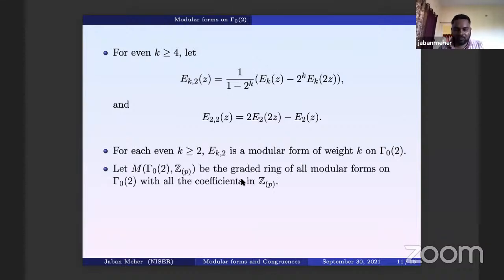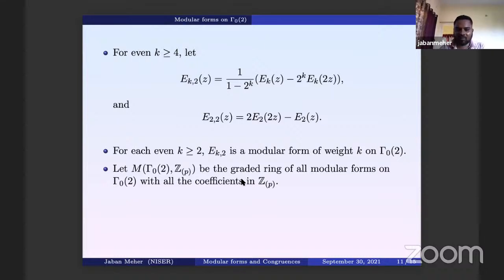The way we define it for SL2(Z), similarly we can define the graded ring. That means you collect all modular forms of all weights, with coefficients in Z_p.